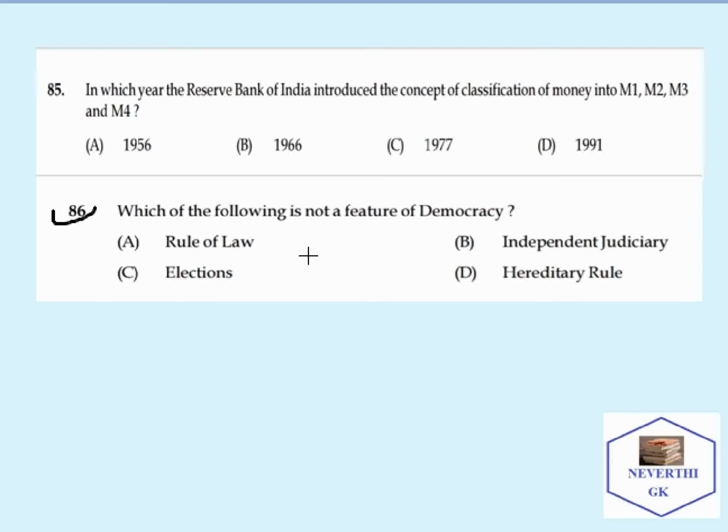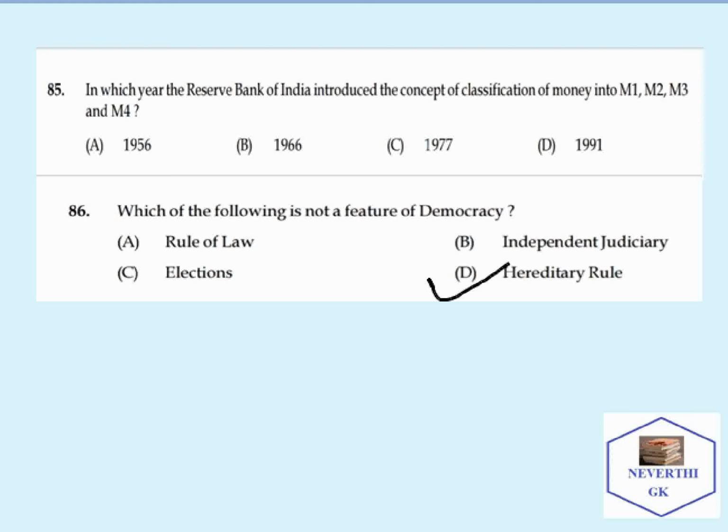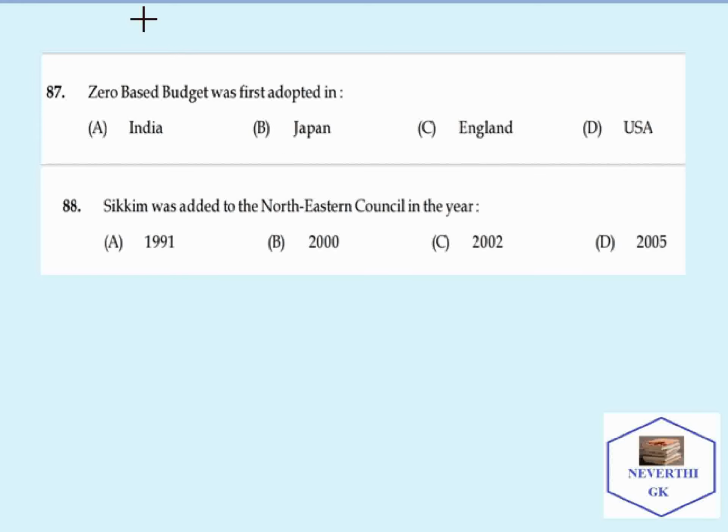Next question: which of the following is not a feature of democracy? Rule of law is correct, election is correct, independence of judiciary is correct. So the right answer will be hereditary rule. This is not a feature of democracy. So the correct answer is hereditary rule. Let's move to the next question.